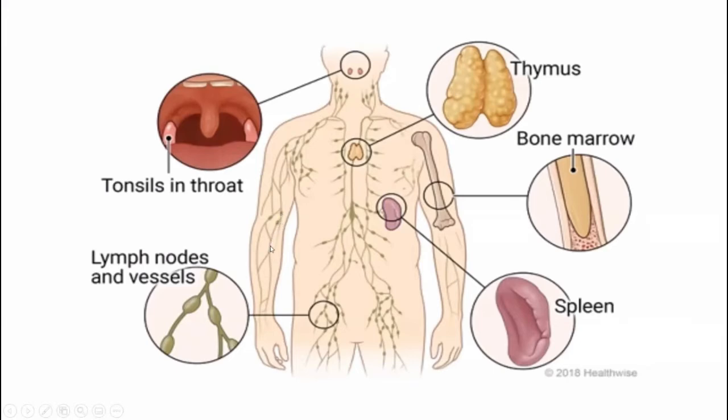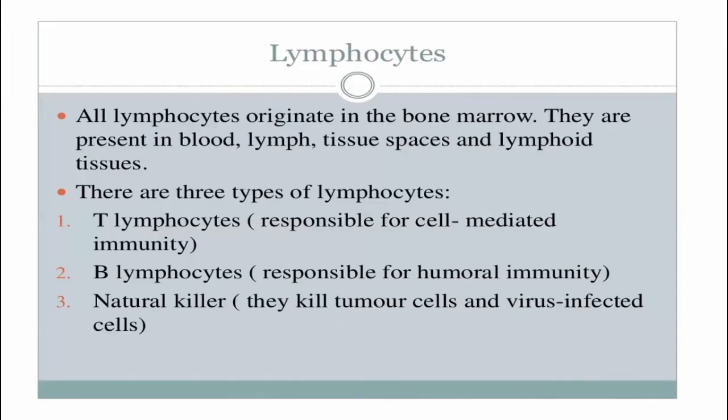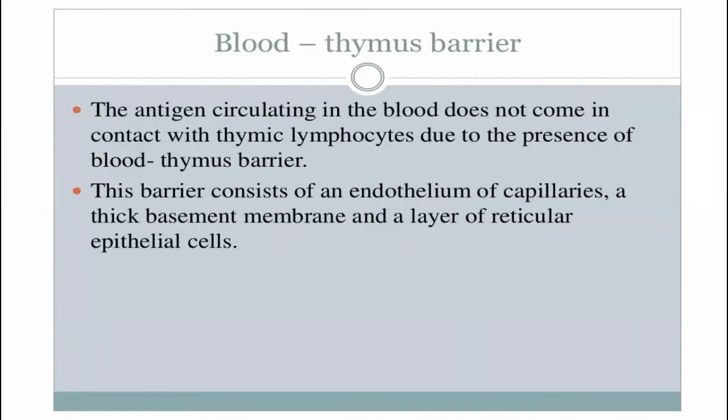The lymphatic vessel which carries lymph to the lymph node is regarded as the afferent lymphatic vessel, while the lymphatic vessel which carries lymph away from the lymph node will be regarded as the efferent lymphatic vessel. See, efferent lymphatic vessel.